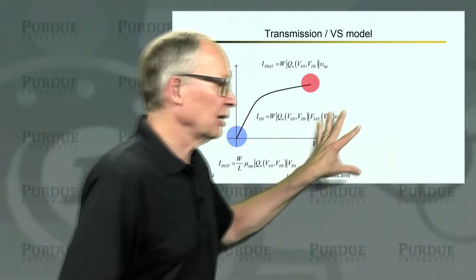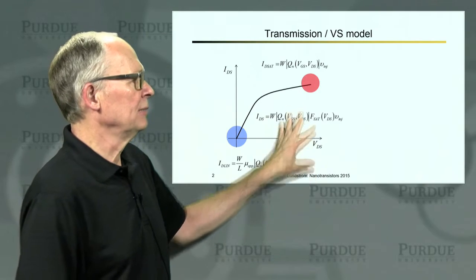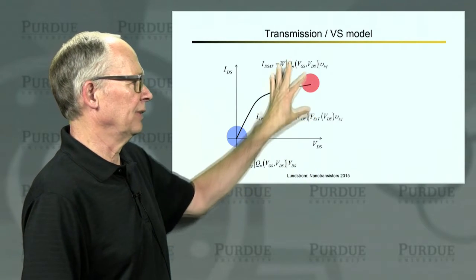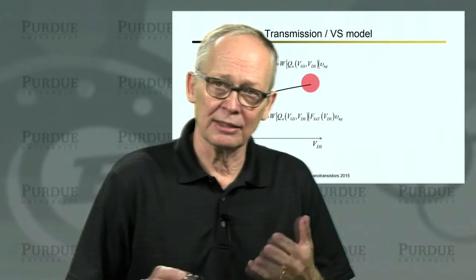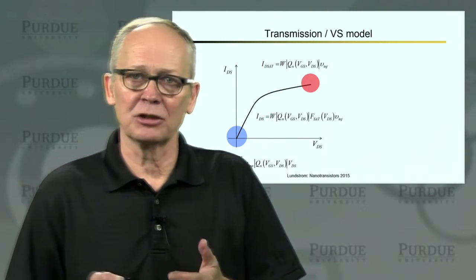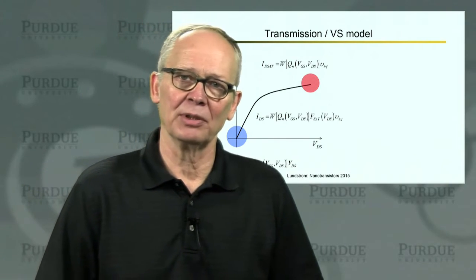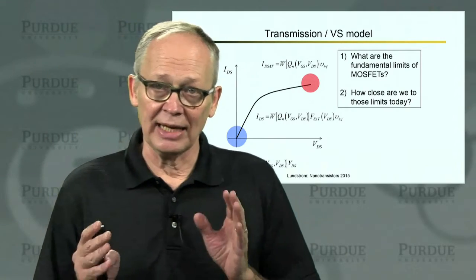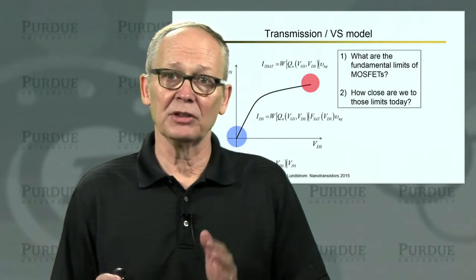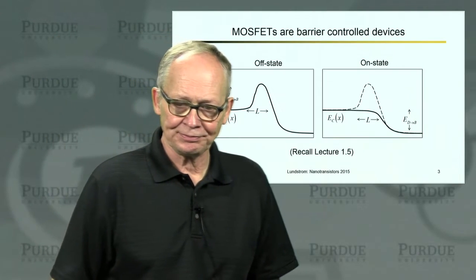This is our model that we're familiar with now, our transmission model. We have a model that describes the device from the linear to the saturated regime. We can express it in this virtual source form then in terms of two key physical parameters, the apparent mobility and the injection velocity. Now, the question that we have in this lecture is, what are the fundamental limits of these transistors and how close are we to those limits?